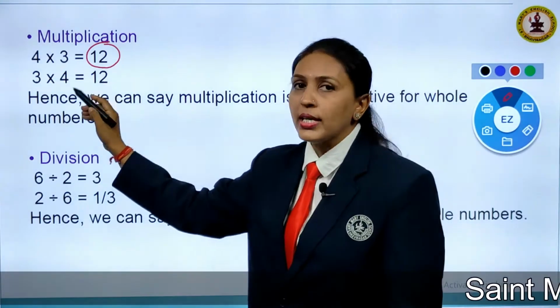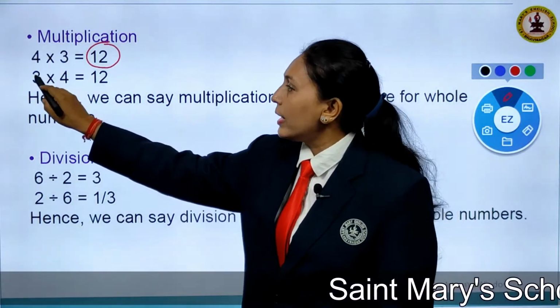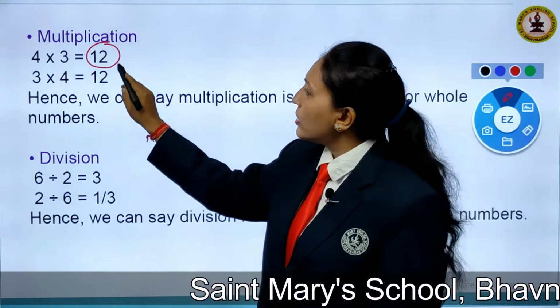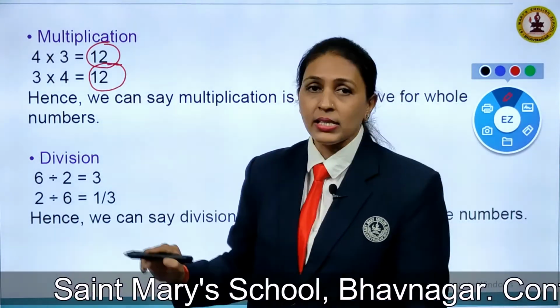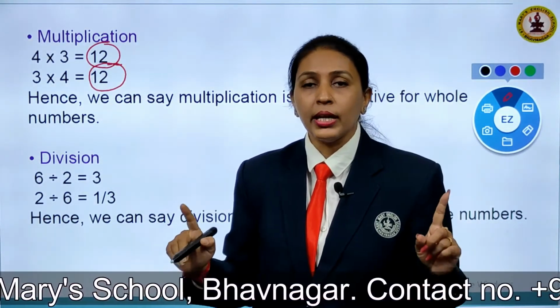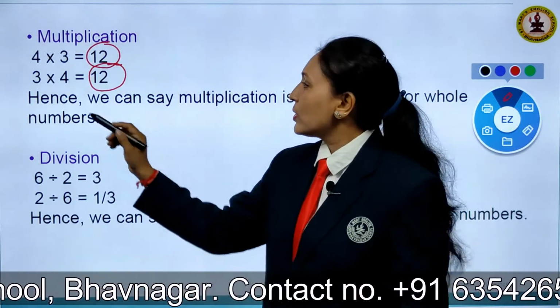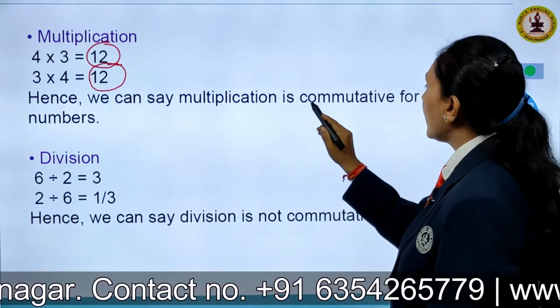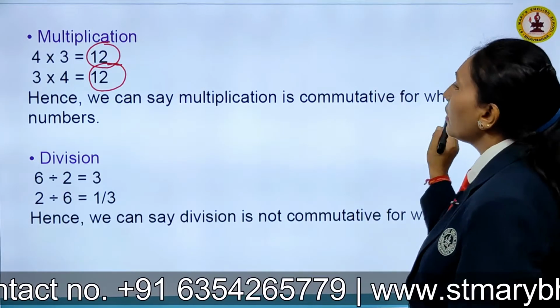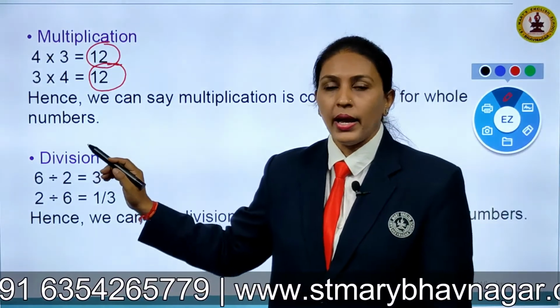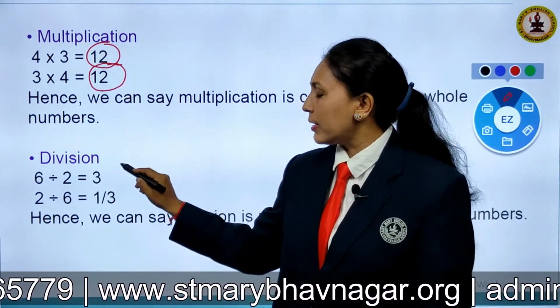Again, now let me change the order of the numbers and check. That is 3 multiplied by 4. Also I'll get my product as 12. That means the property holds here. Right. So we can say multiplication is commutative for whole numbers. Right. Now let me check for division, children.